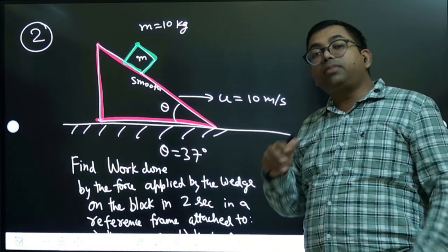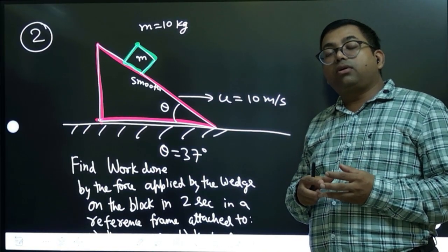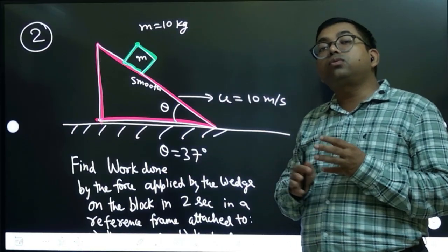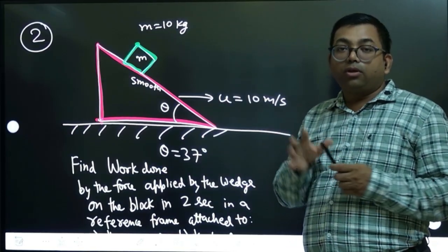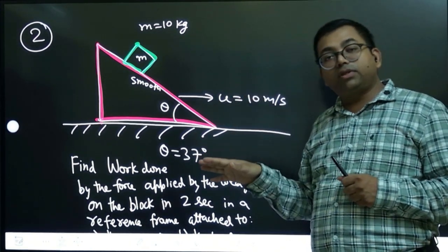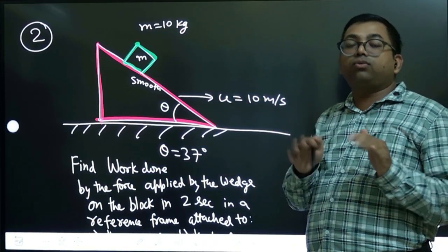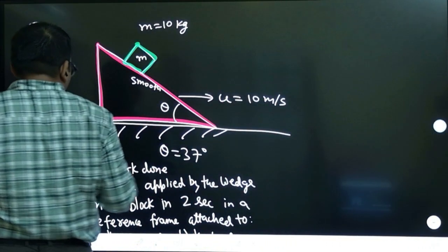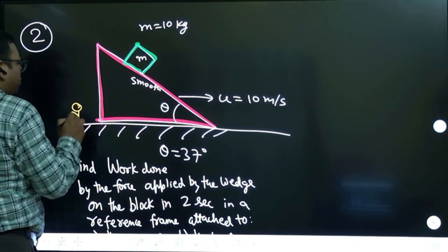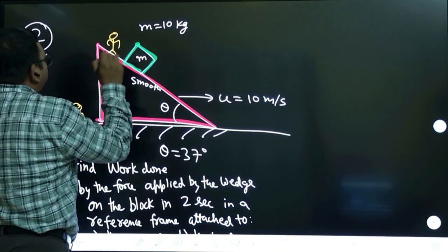That normal force, or force of interaction, is studied from two different frames of reference. One frame of reference is the ground and another frame of reference is this wedge itself. That means the observers are at two different places. In the first part of the question the observer is on the ground, and in the second part the observer is on this wedge.